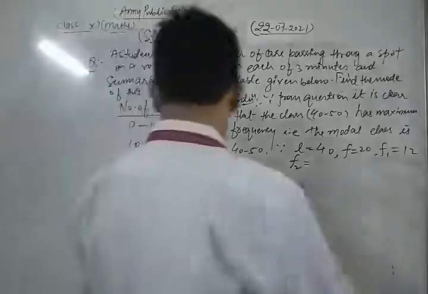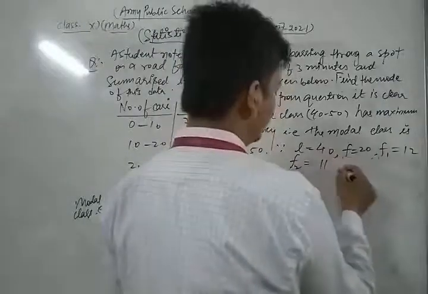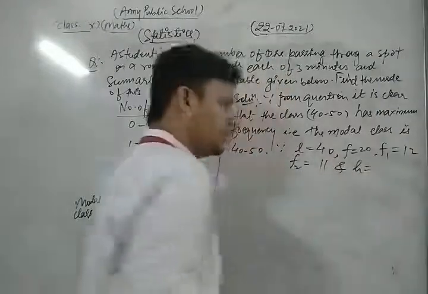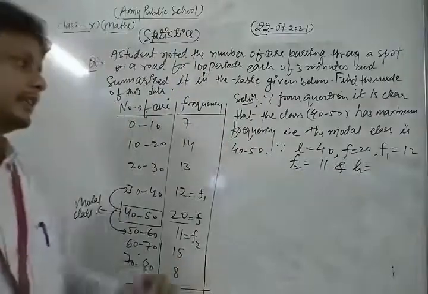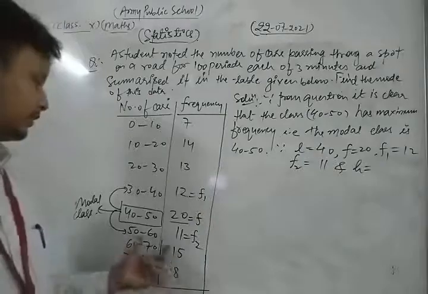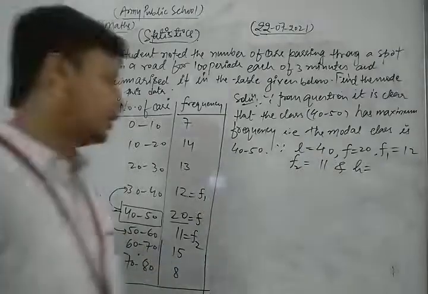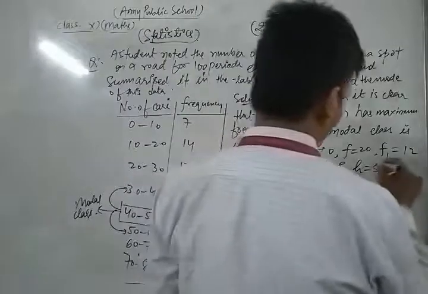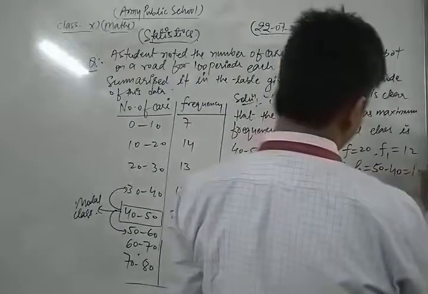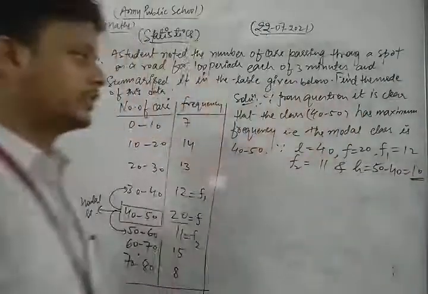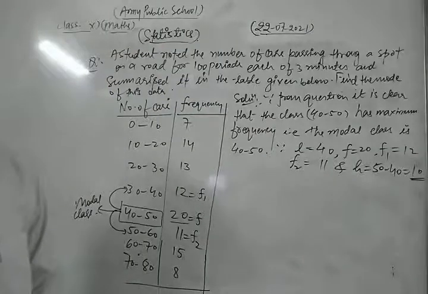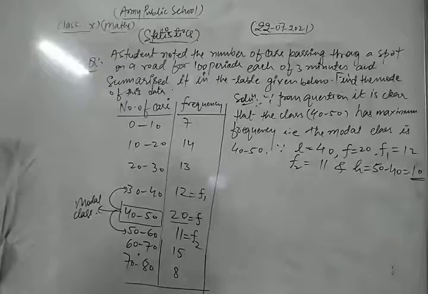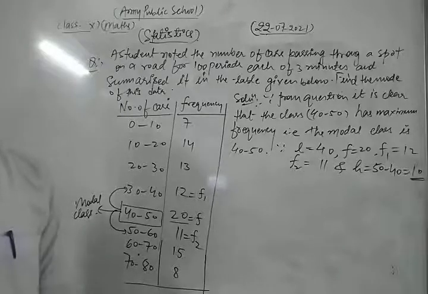H is the class size of the modal class, which is 50 minus 40, that is 10. In this way we have all the important values required for finding the mode.